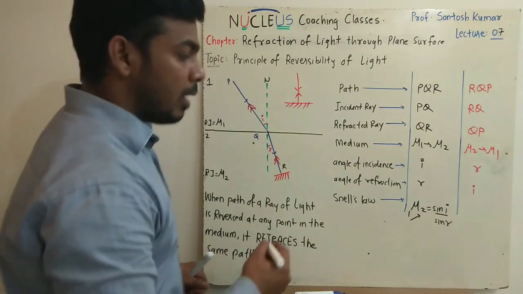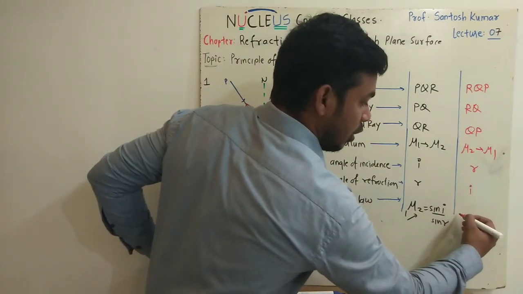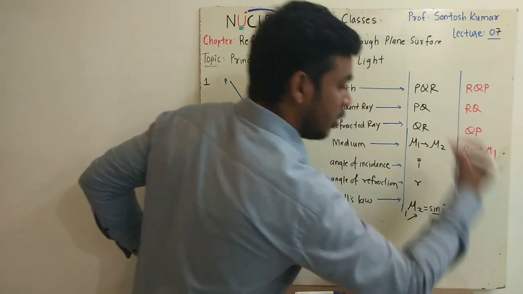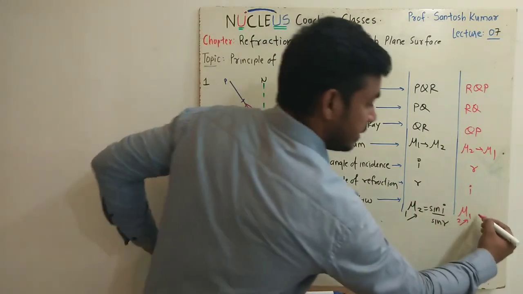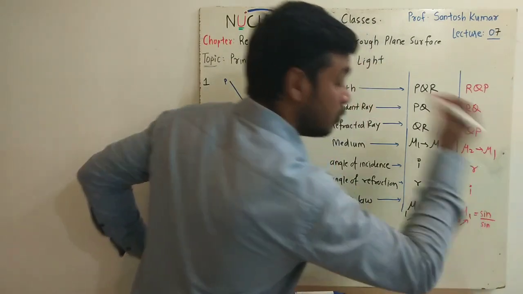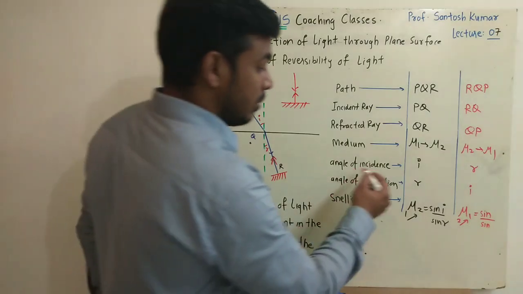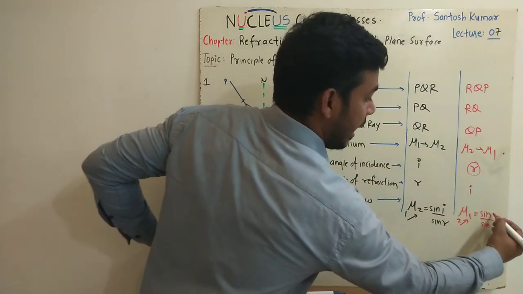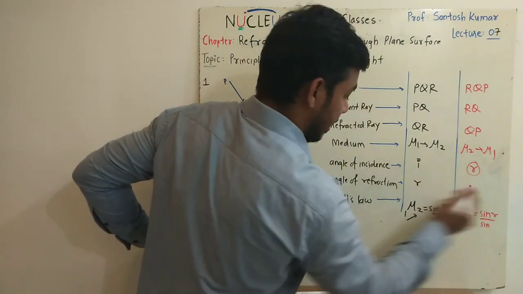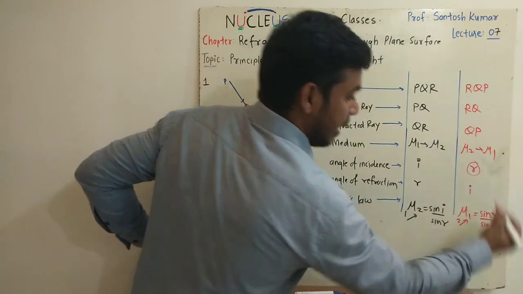So if I talk about Snell's law, it will be written as the refractive index of 1 with respect to 2, because it is traveling from 2 to 1. This can be given by the sine of the angle of incidence to the sine of the angle of refraction. But what is the angle of incidence over here? r. What is the angle of refraction? i.